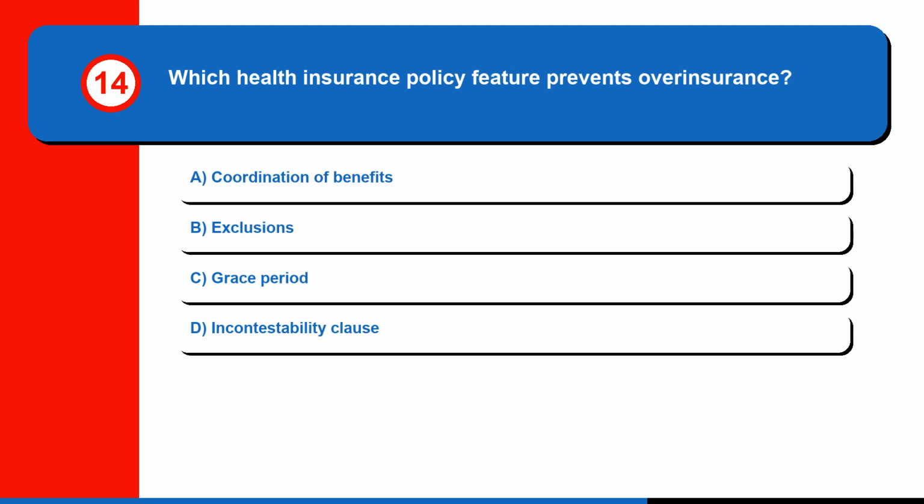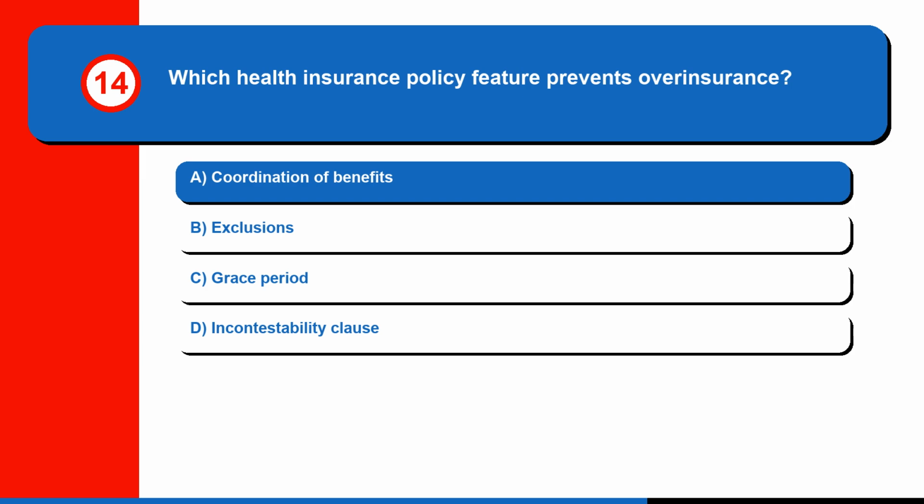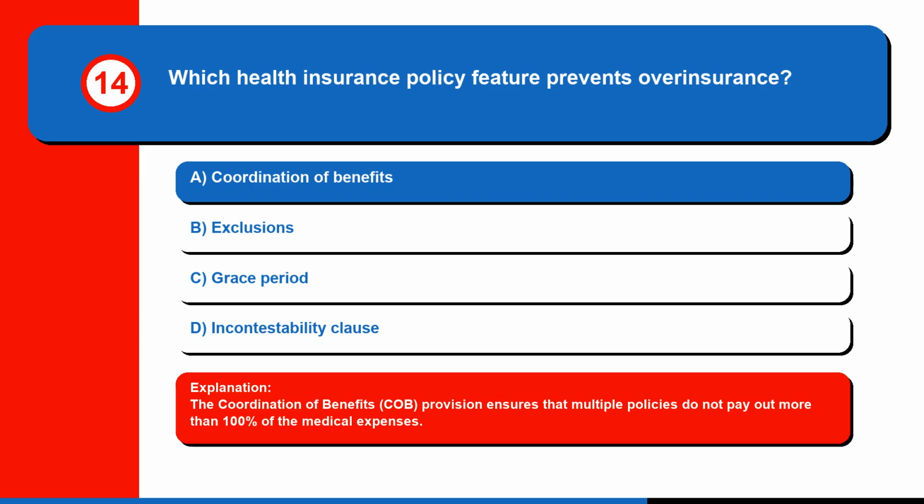Question 14. Which health insurance policy feature prevents overinsurance? A. Coordination of benefits, B. Exclusions, C. Grace period, or D. Incontestability clause. The correct answer is A, coordination of benefits. The coordination of benefits, COB, provision ensures that multiple policies do not pay out more than 100% of the medical expenses.